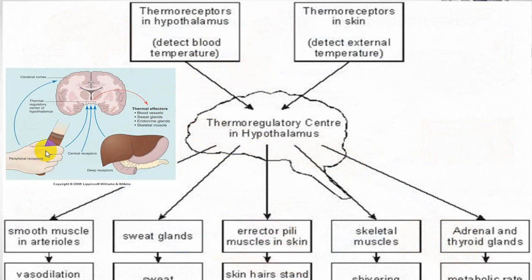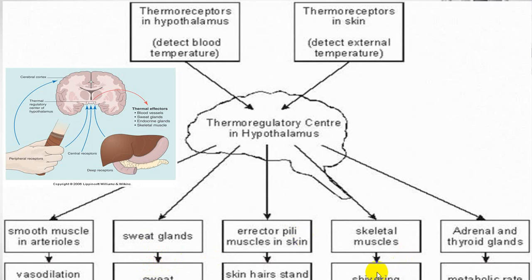from thermoregulatory receptors which are present in the body, and they give a sensation to the hypothalamic center. And this particular center, even there are thermoreceptors in the brain, so they will give you an idea regarding your body temperature, and that can end up with smooth muscle vasoconstriction or vasodilatation. Sweat glands will lose, excessive sweating can be there, or sweating will be reduced.